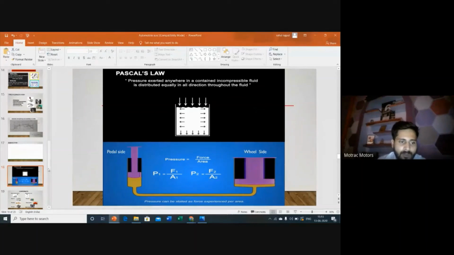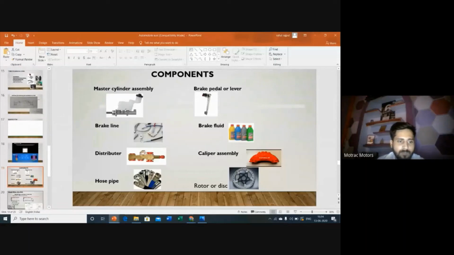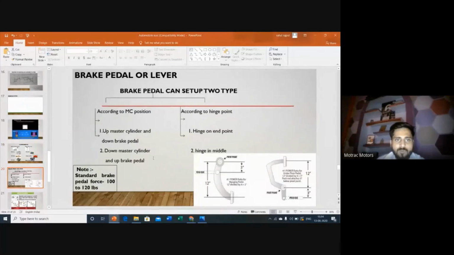These are the main components of the braking system: master cylinder, brake pedal, brake line, distributor, caliper assembly, hose pipe. And these are some of the calculation points behind the calculation of the braking system.